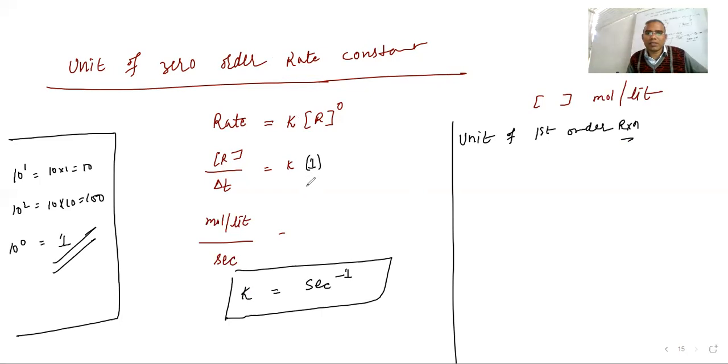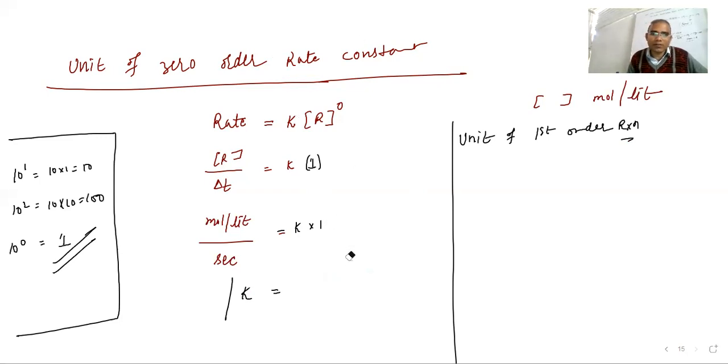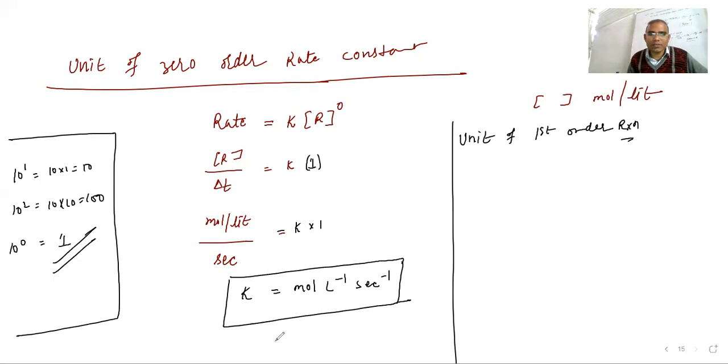We are not going to measure in mole per liter. So here, K into 1, so the unit cannot be just this. The unit will be liter inverse and second inverse. Whole liter inverse, second inverse. This is the zero order.